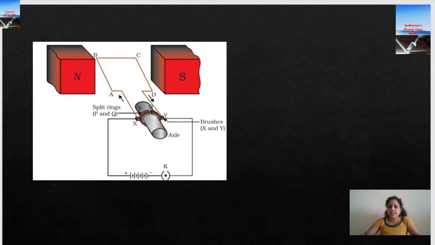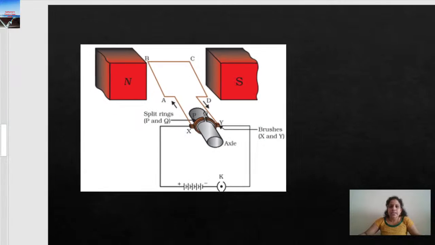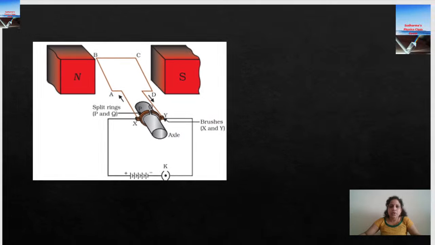Explain the construction and working of an electric motor. When you are asked this, you have to start from the beginning: explain the principle and what type of energy conversion is happening. An electric motor converts electrical energy into mechanical energy. Then you have to draw the diagram, which is mandatory. Label all the parts correctly: the magnet, the armature, the split rings and the brushes, and most important, don't forget the battery.